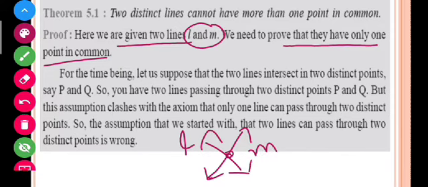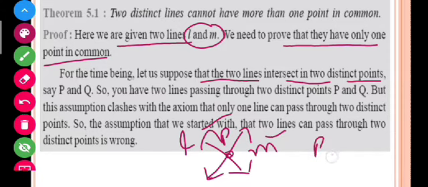What I have supposed is that these two lines, L and M, are intersecting at two distinct points. But students, can you think this is possible? I can't draw a figure like this in which 2 points are common, so I'm just supposing it. If I take this as point Q, my supposition is saying that I have taken 2 points P and Q in which my two lines L and M are intersecting.